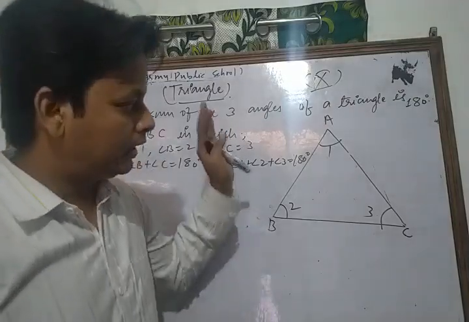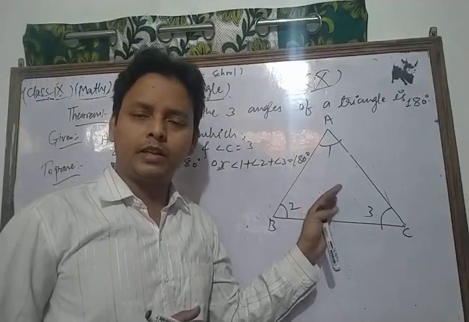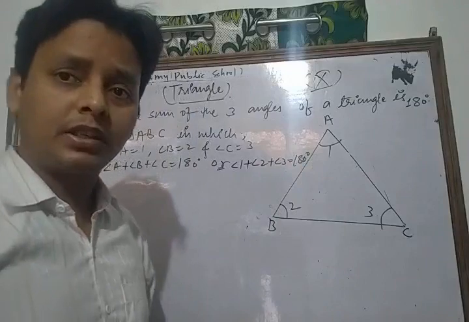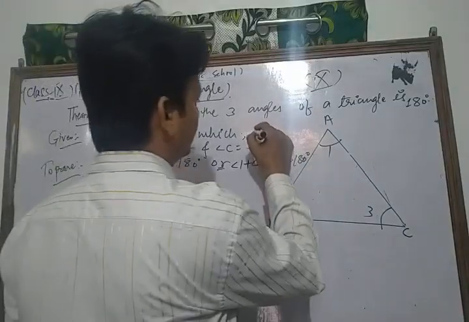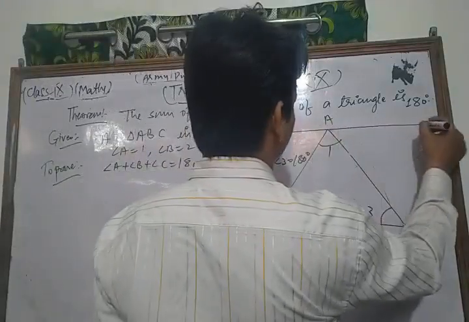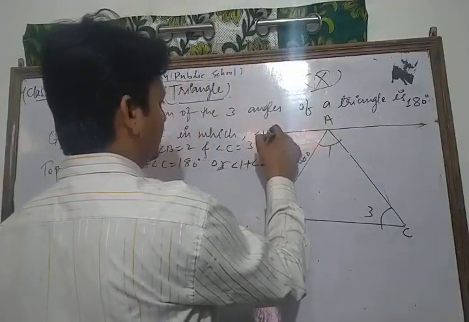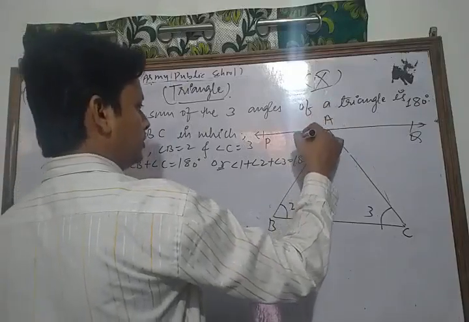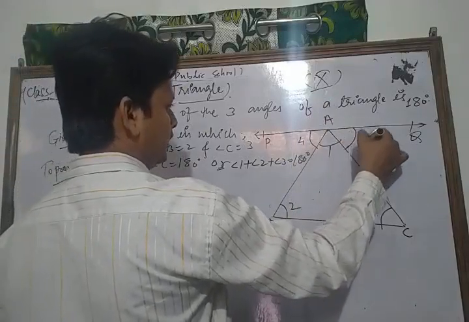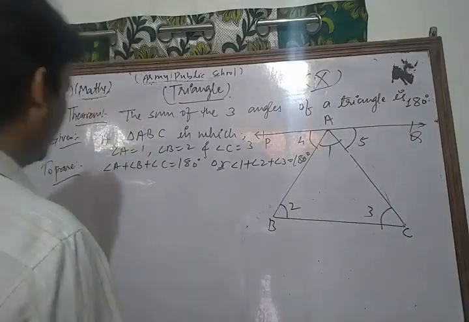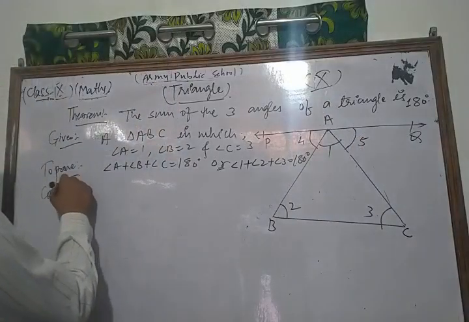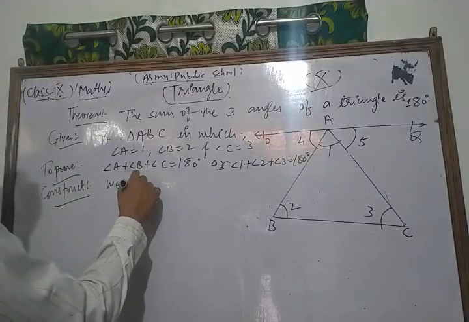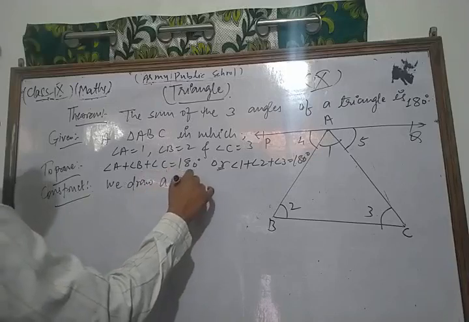Now dear students, we are proving that theorem. In proving that theorem we have to do some construction in the figure. What is the construction? Let's see. We draw a line PQ through A, and we take this as angle 4 and this as angle 5. Now we write the construction.